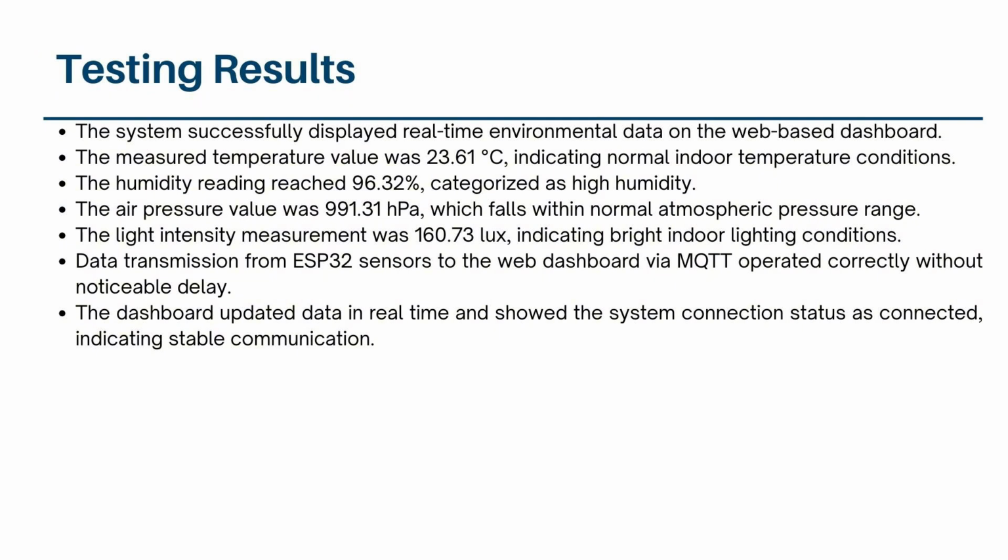Next is the testing results, where it can be shown from the previous slide that the system successfully displayed real-time environmental data on the web dashboard, where it shows that the temperature value was 23.61 Celsius, indicating normal indoor temperature conditions. The humidity reading reached 96.32%, categorized as high humidity, and then the air pressure value was 991.31 hectopascal, which falls within normal atmospheric pressure range.